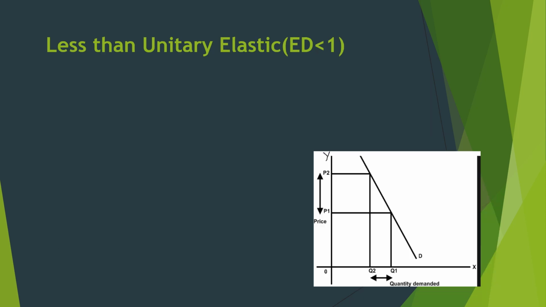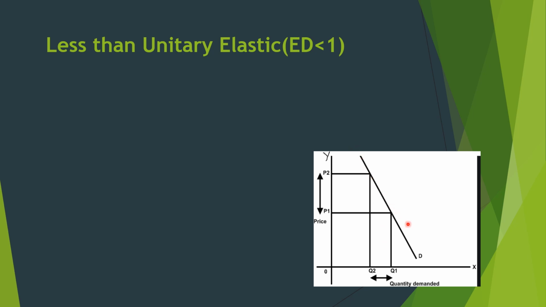Less than unitary elastic. Again I am giving you the clue. Here demand changes less than price. The formula is ED less than 1, so take this clue: ED is less than 1, less than unitary elastic. With the diagram also it is clear. The proportionate change in price is more than the proportionate change in demand, or you can say the percentage change of price is more in comparison to demand.